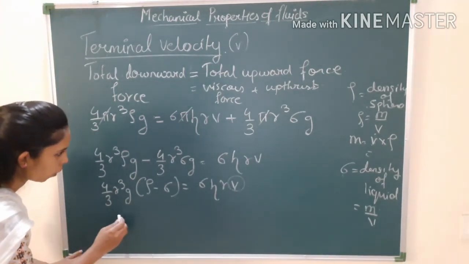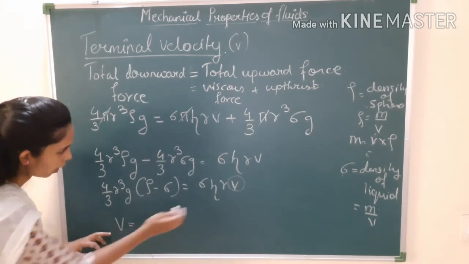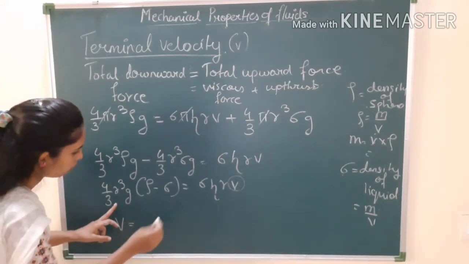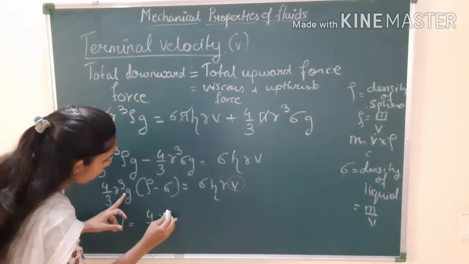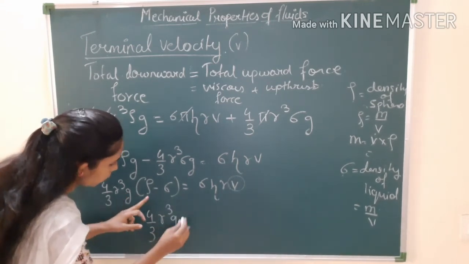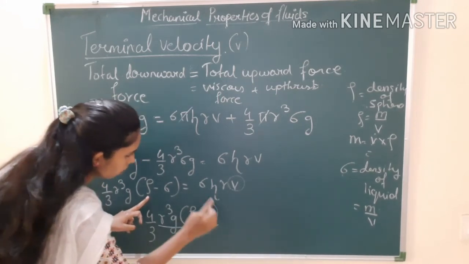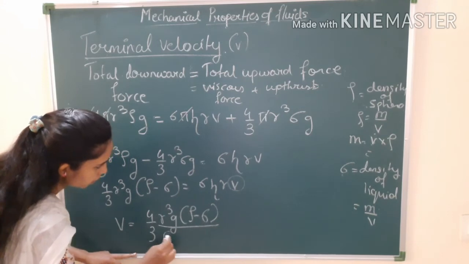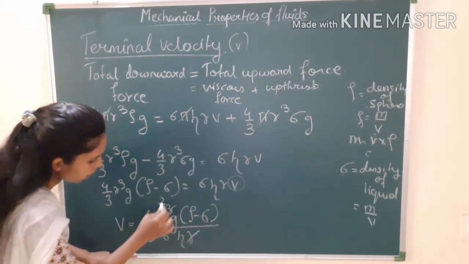So it will become what? Let us see. So I am writing v over here, and if these terms go here, it will be division. So v equals 4 by 3 r cube g into bracket rho minus sigma divided by 6 eta r. One r gets cancelled, it will become 2.